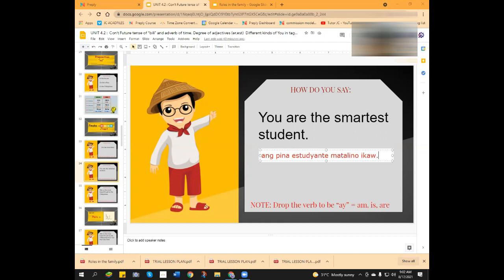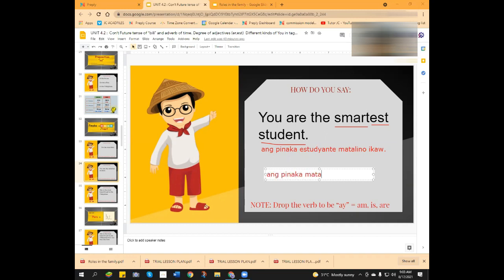Okay. So this is what you have said. Pinaka is correct. Why pinaka? Because it is the most, the EST. But EST comes before the smart, not the student. So instead of saying ang pinaka estudyante, you will just say ang pinaka matalino.